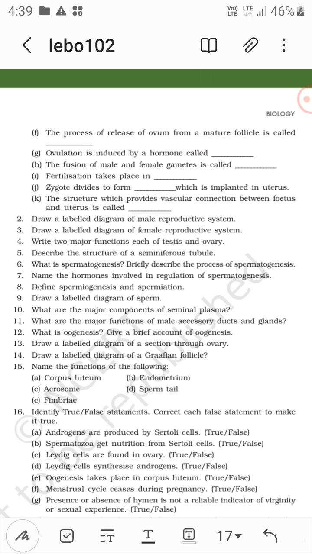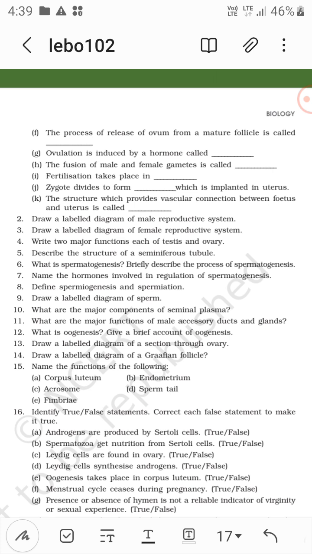Okay, we'll see in the context, right? So oogenesis. Draw a labeled diagram of a section of ovary. Around the ovary there is a funnel-shaped infundibulum, which has the fimbriae, finger-like projections, that collect the ovum.